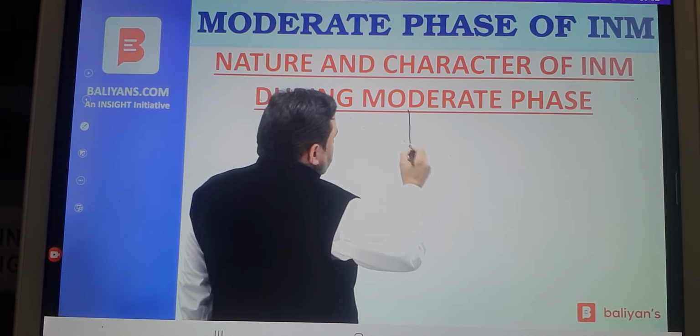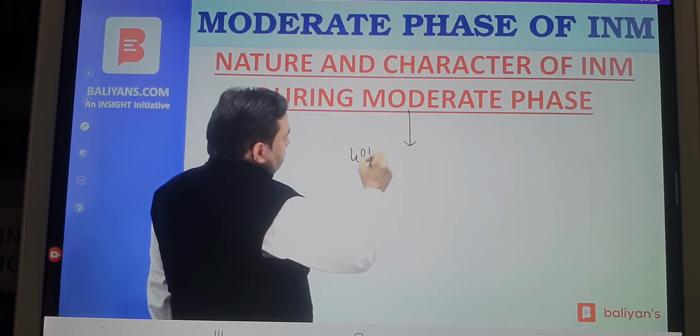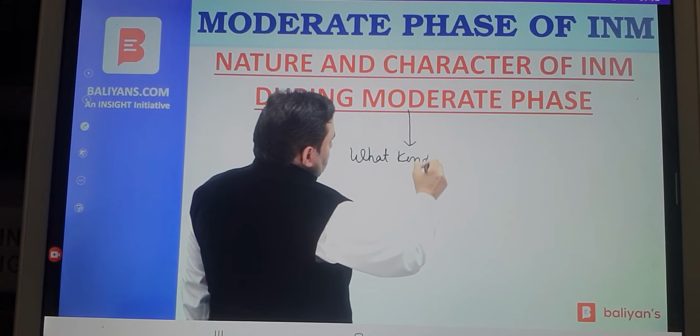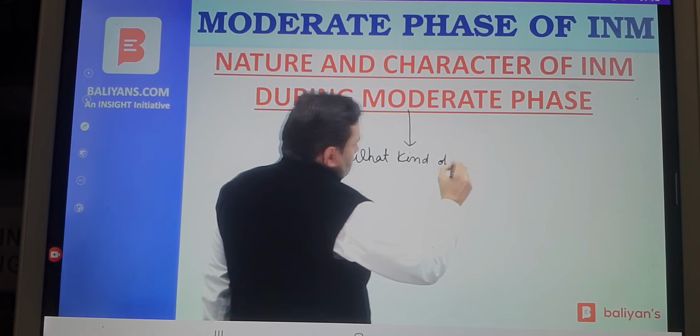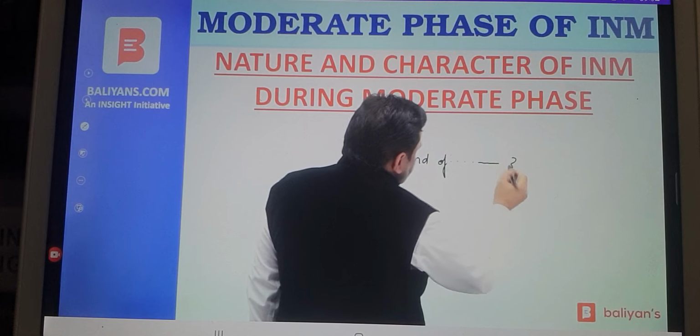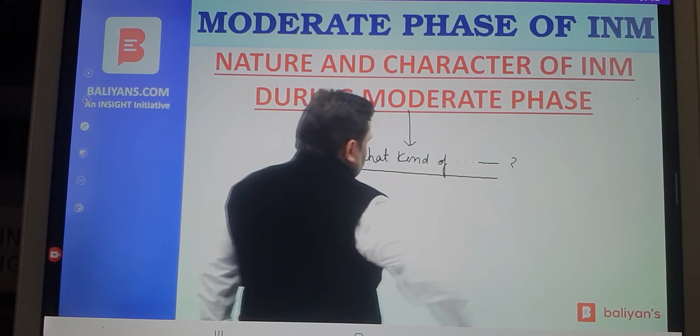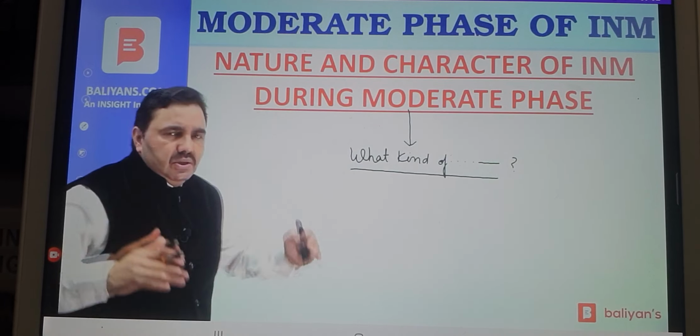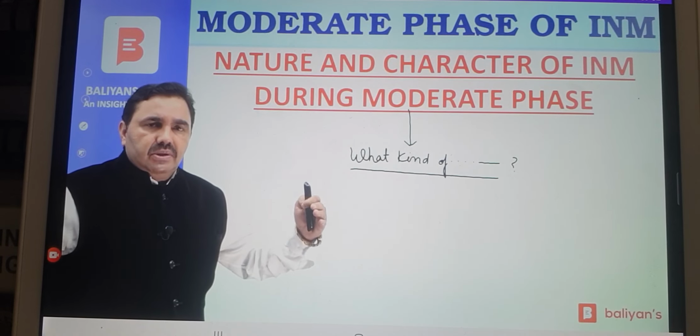If you look at the nature and character of national movements during moderate phase, you need to ask the question, what kind of? So when we study nature and character, that's a very, very important issue in national struggle. What kind of national movement was there during moderate phase, or what kind of politics was the moderate politics?